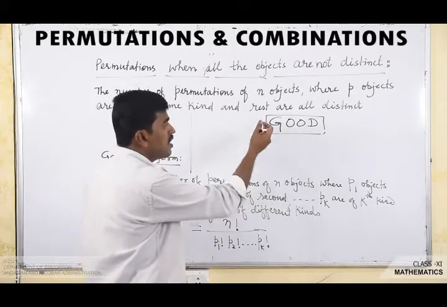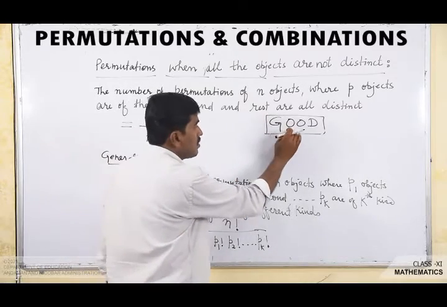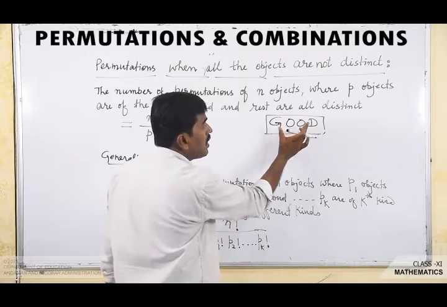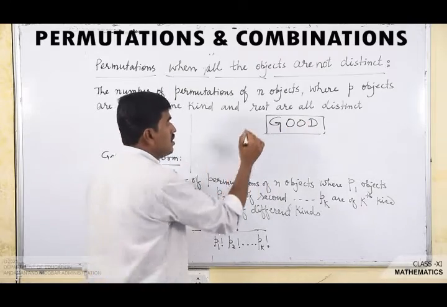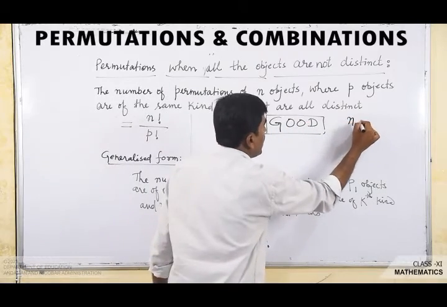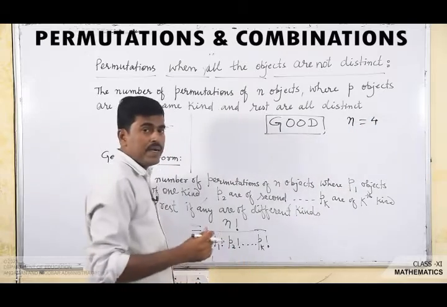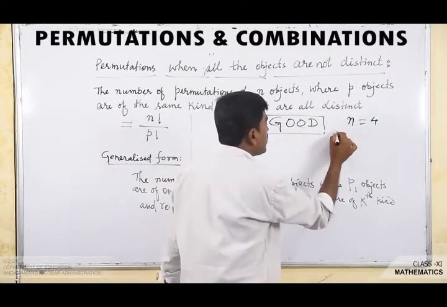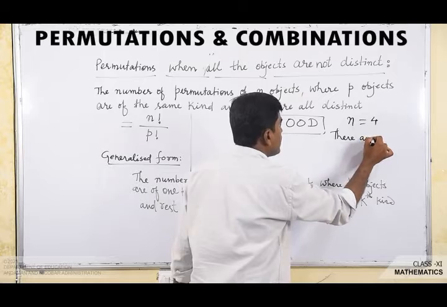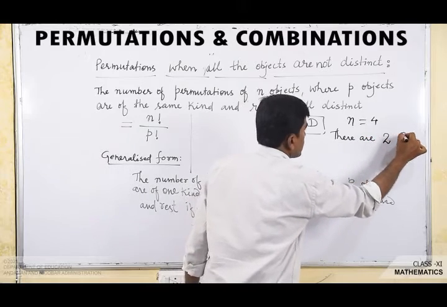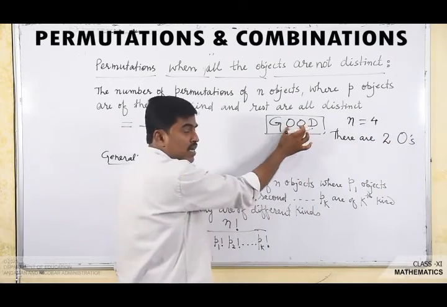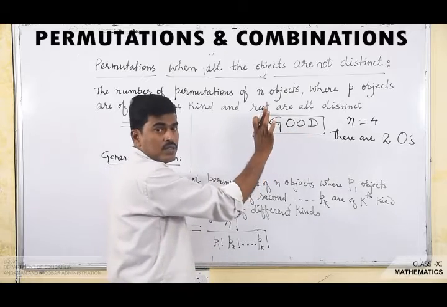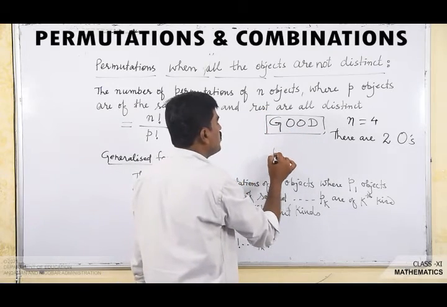I am using all the letters here, but all the letters are not distinct. So here the value of n is 4, but in the word good there are 2 O's. This is O, this is also O.